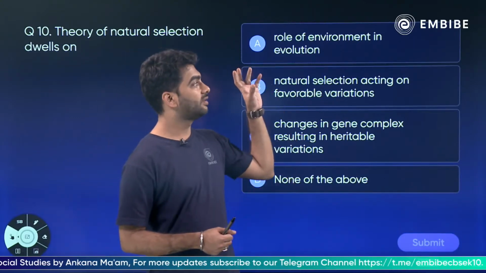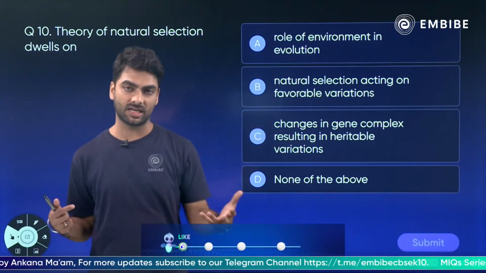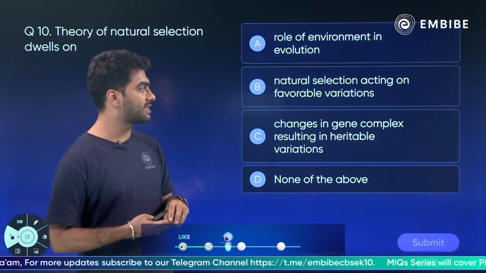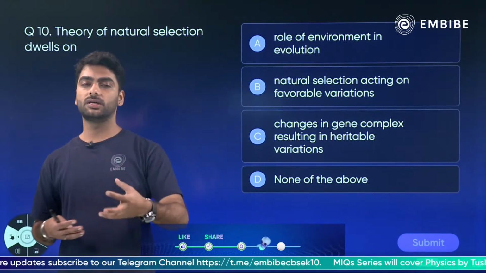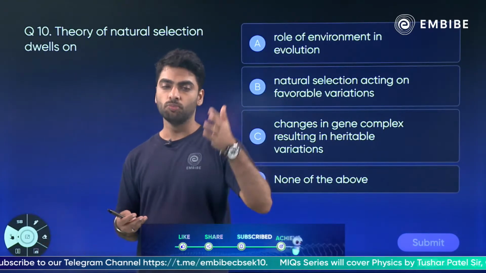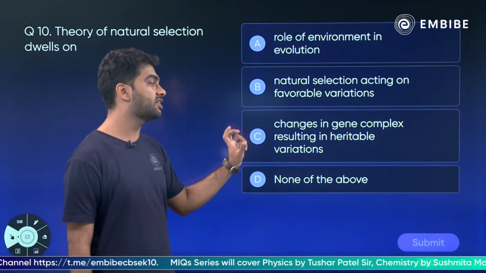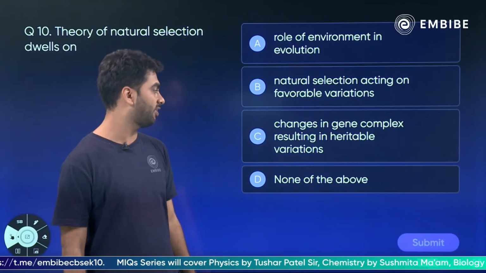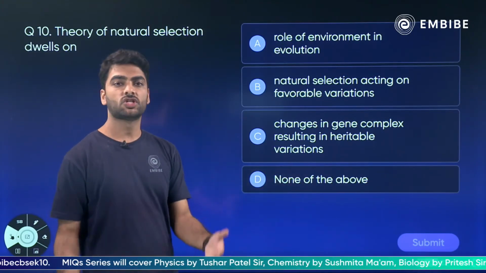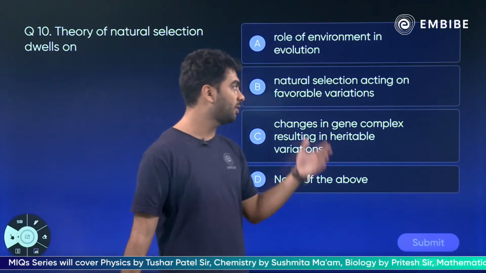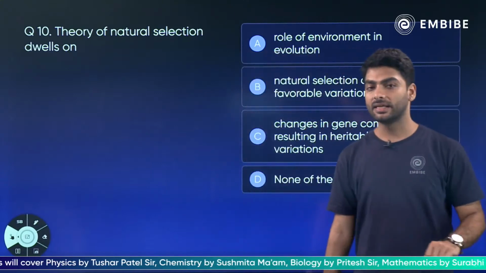Does it tell you what is the role of environment in causing evolution, or does it tell you how the surviving variations move on from one generation to the next, or the changes in the gene complex which cause a heritable variation, or none of the above? So Simran Kumari, very good, you have correctly said B.